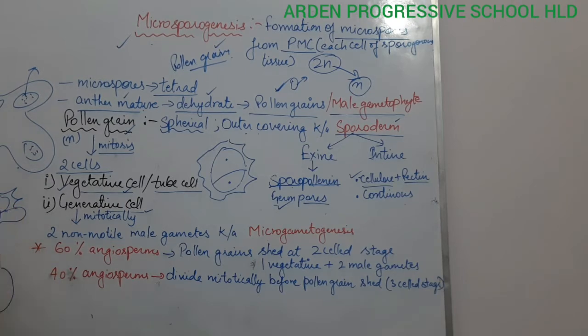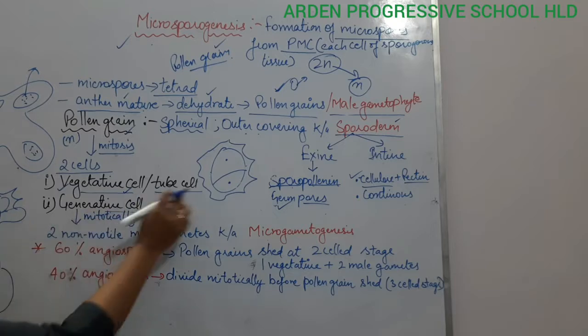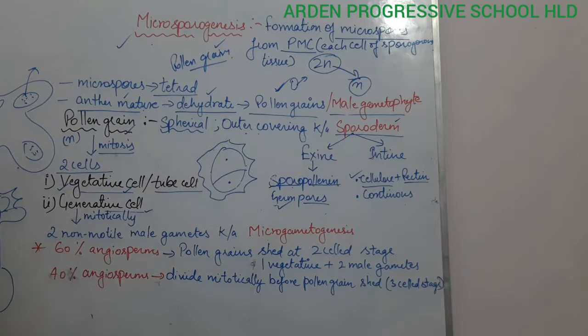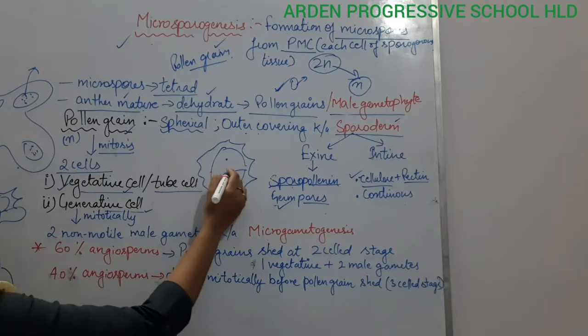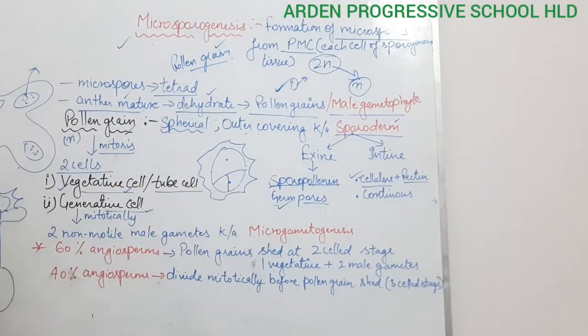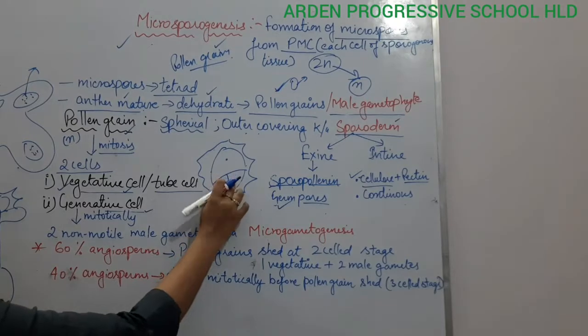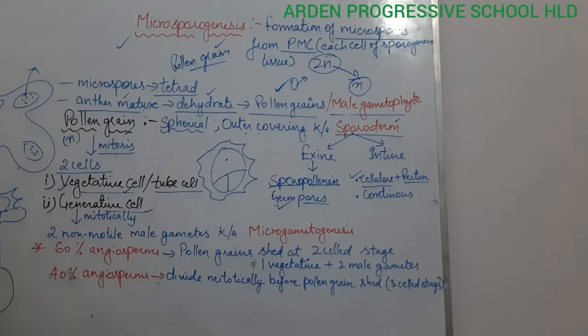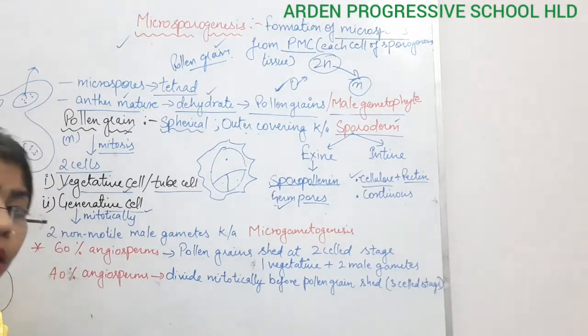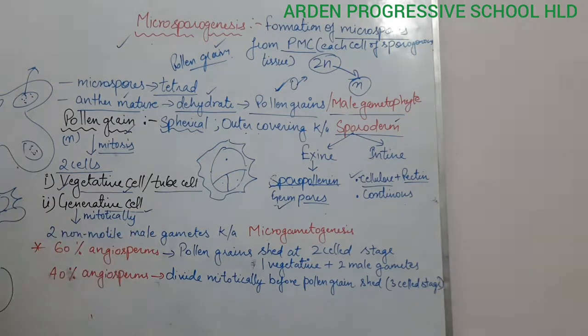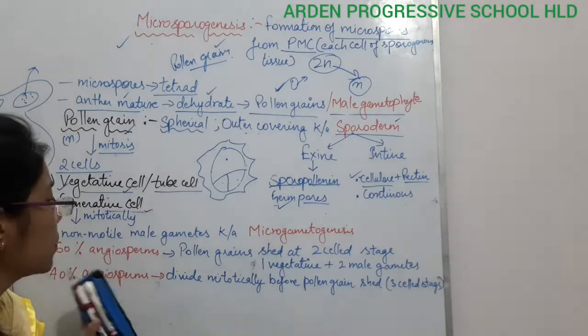We are just studying the male gamete and what changes are going to occur in the pollen grain. The first change happens here in the pollen grain. It will divide into two cells, the vegetative cell and the generative cell. Again, this generative cell is going to divide mitotically, and what will it form? The three cell stage. But this condition will depend upon different types of angiosperms.